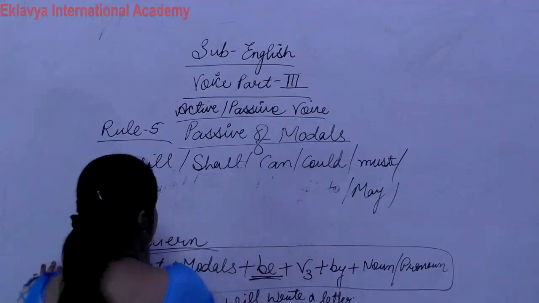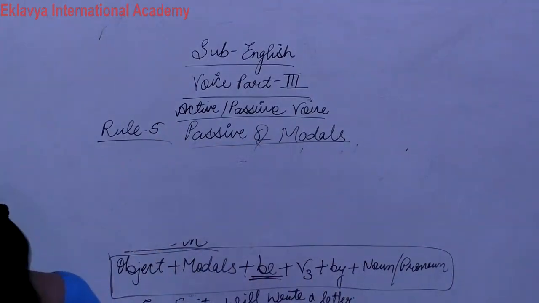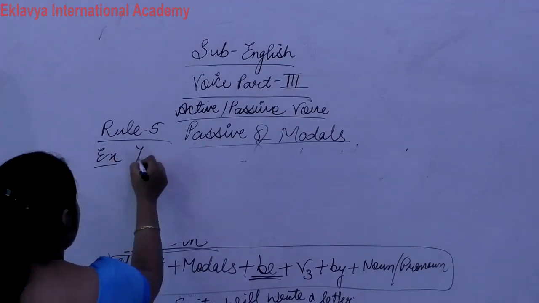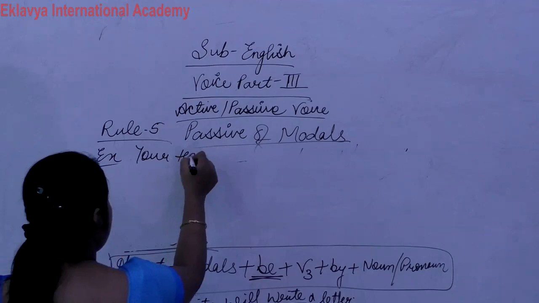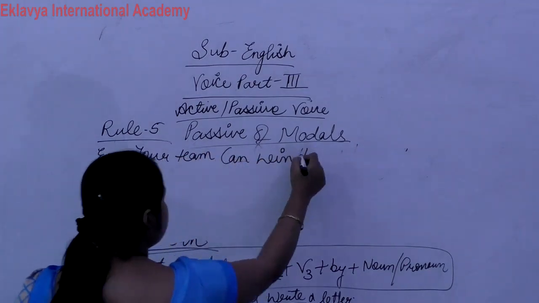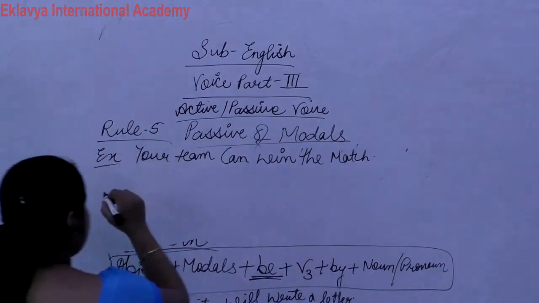Next, another example. See, passive of modals. Your team can win the match.